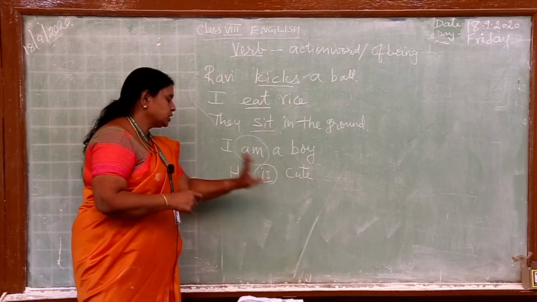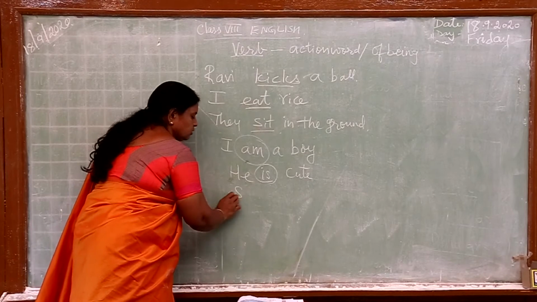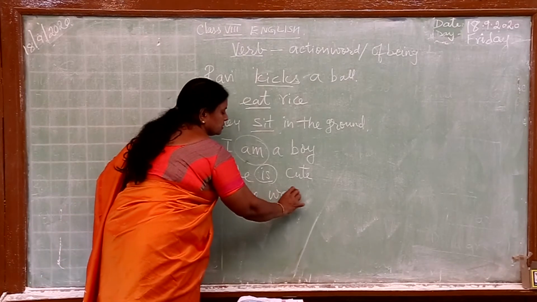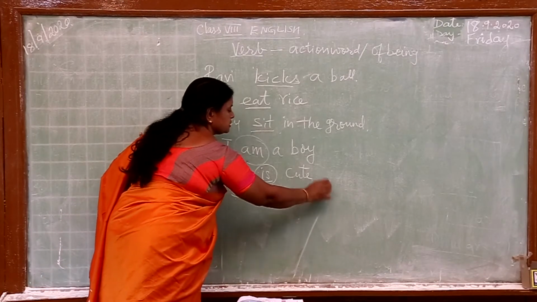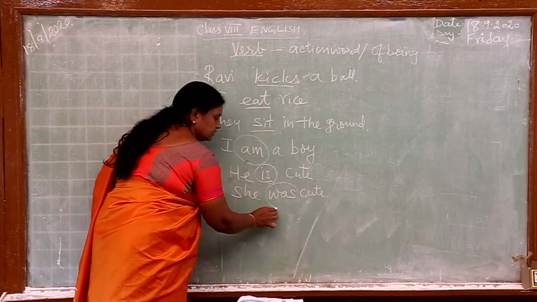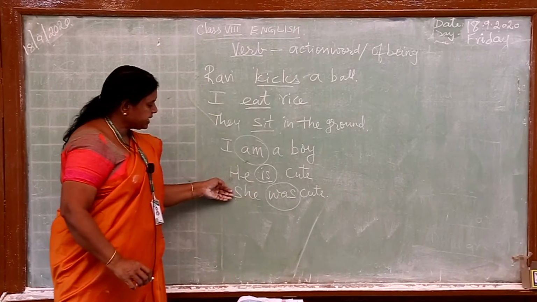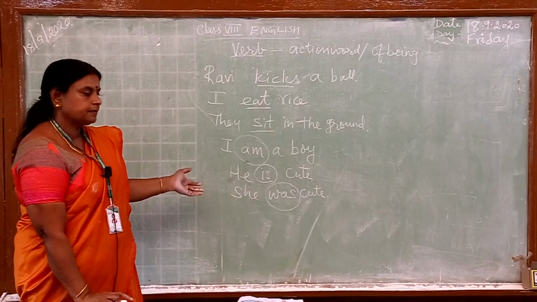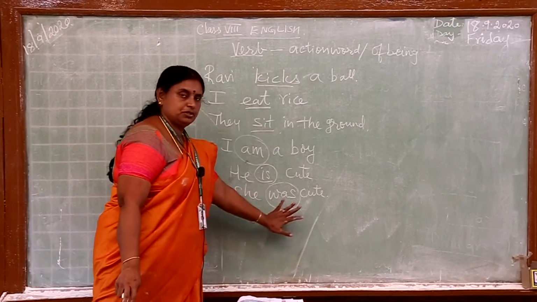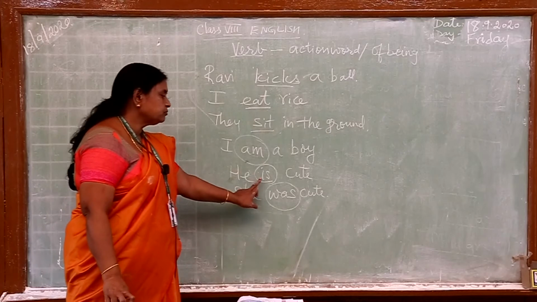So, he is cute. Now, she was cute. Look at this word again, was. Can you find any difference between these two sentences? He is cute, she was cute. He is cute shows something about tense, when this happened.